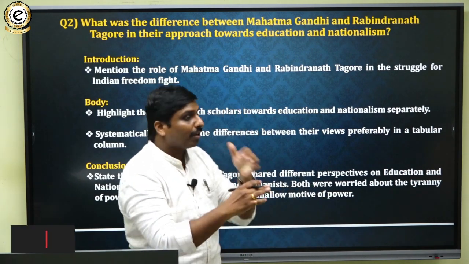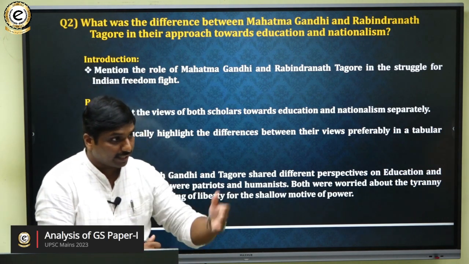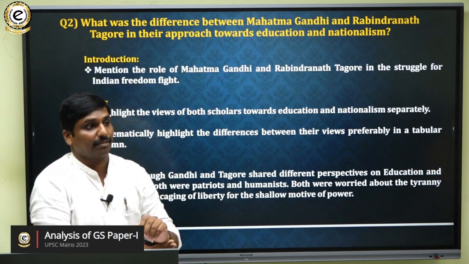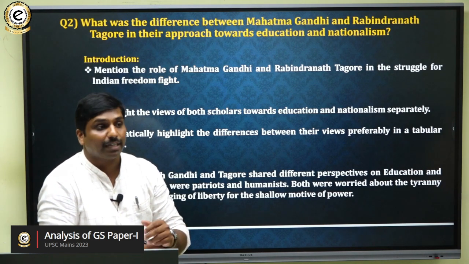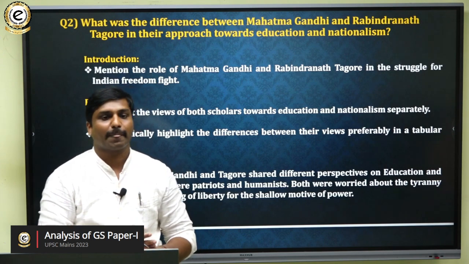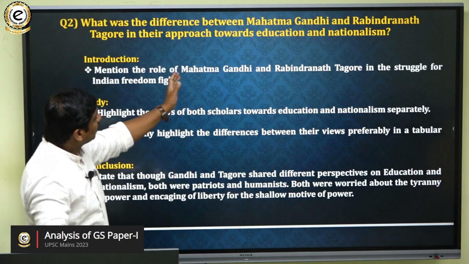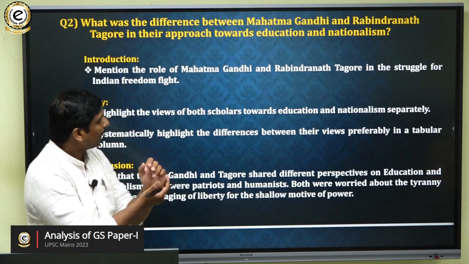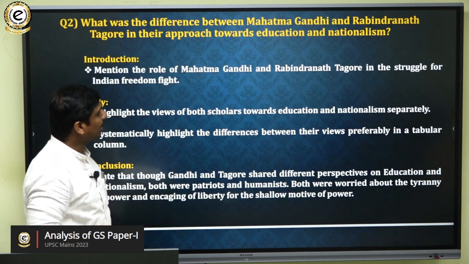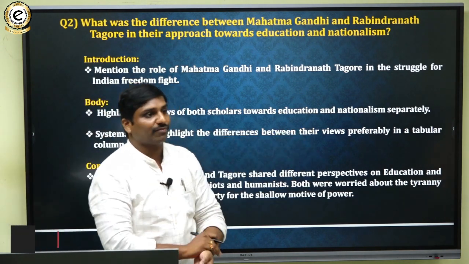So all such things. Rabindranath Tagore was talking about the concept of, he has done Shanti Niketan. So with this, he was talking about integral humanism, integrated development of the child. So such things. Here Mahatma Gandhi's views will vary on education. So you have to highlight and mention them and systematically highlight the differences between these two in a tabular form.